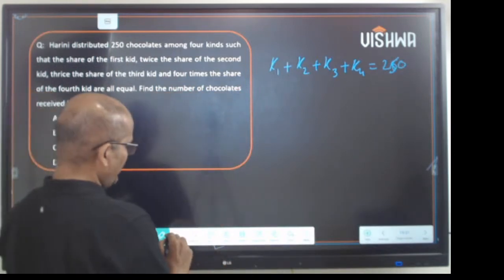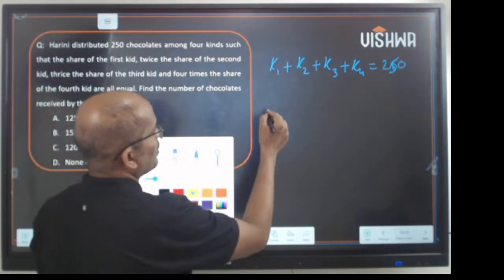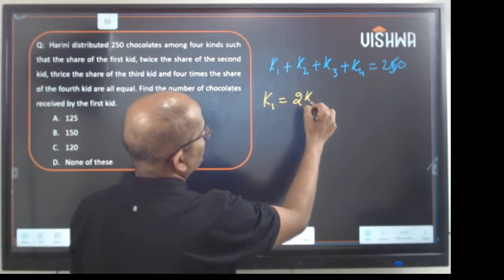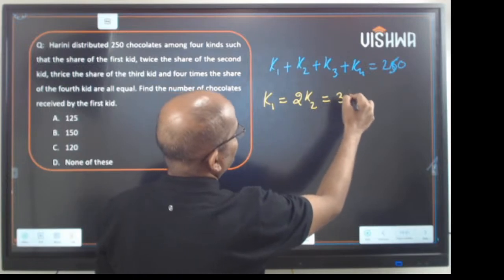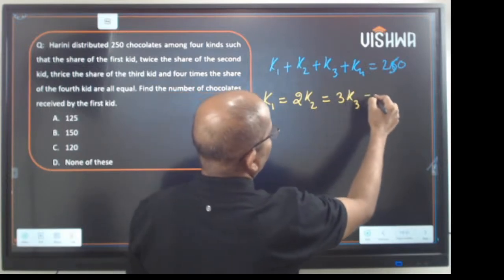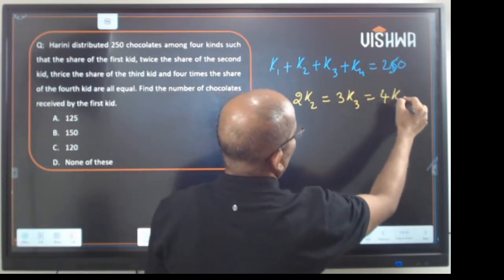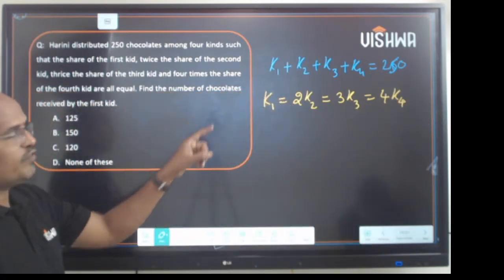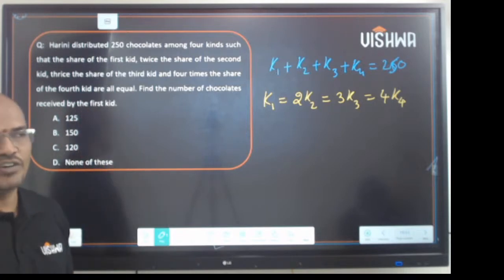And the share of K1, 2 times the share of K2, is the same as 3 times the share of K3, is the same as 4 times the share of K4, all equal. The question is to find the number of chocolates of the first kid.